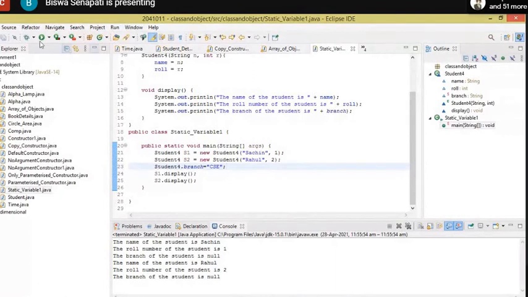Now it is working. That means if I run the code, now it is CSE. That means here, if I write like this, I can also enter the value through keyboard, no issues. Is it correct? Yes, sir.